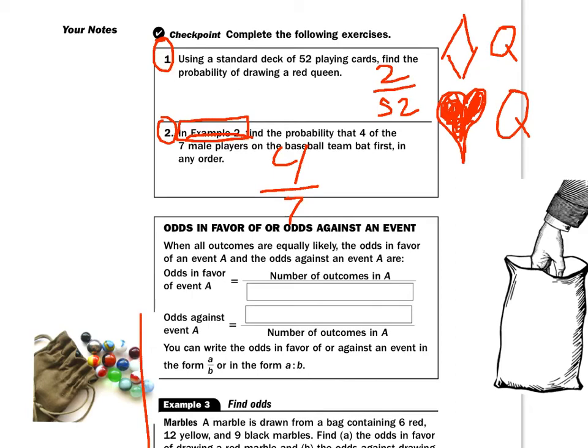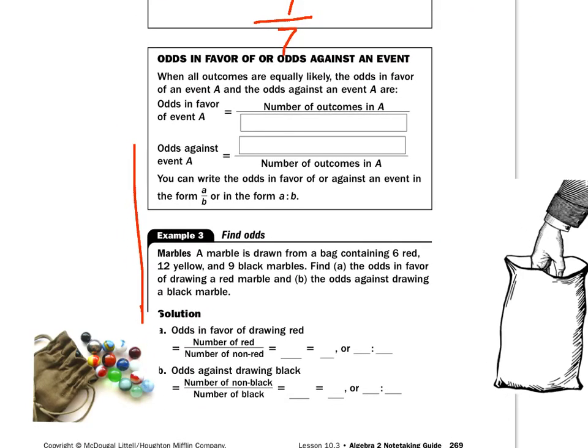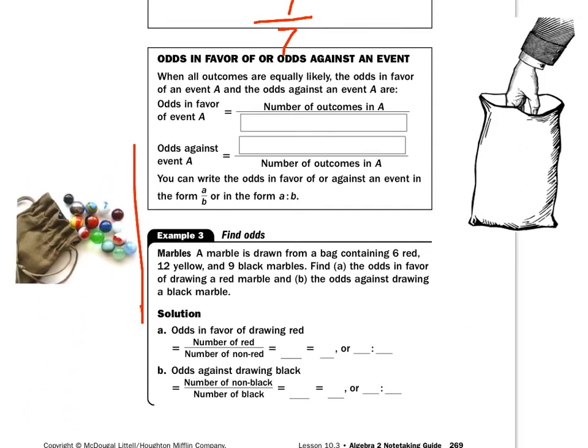Let's take a look at odds in favor and odds against, and that's why I brought my little bags of marbles here.